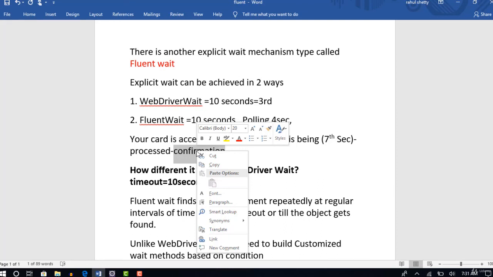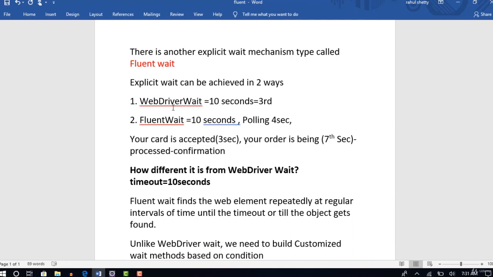Apart from this, I could not give you another best scenario where I came across, but just go and Google. No one gives you the best example of how Fluent Wait is used. They can give, but you can achieve that same thing with WebDriver Wait also. There will be no specific scenario you will find on Google to show that this scenario can be done only in Fluent Wait but not in WebDriver Wait. You can do it in common, but the scenario I told you now can be done only with Fluent Wait because of these regular intervals of polling.